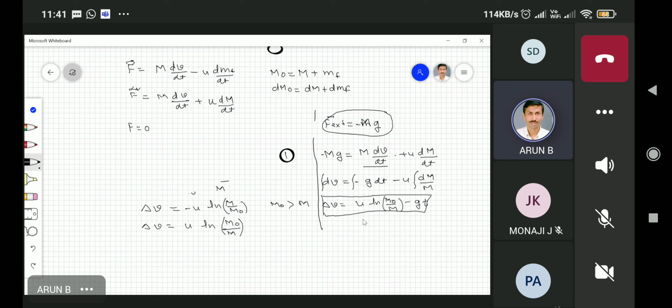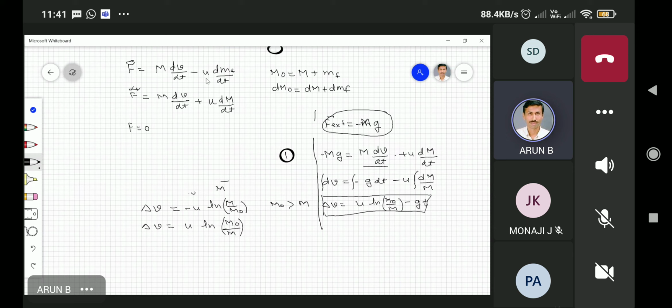So this will be the final speed of the motion. Yes, hello sir, I have a doubt. In the first equation there is minus u, and in the second equation why are we taking plus u? Sure.